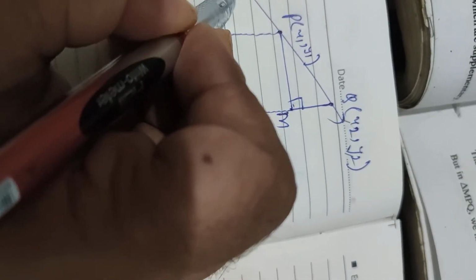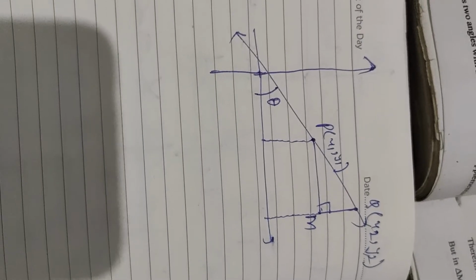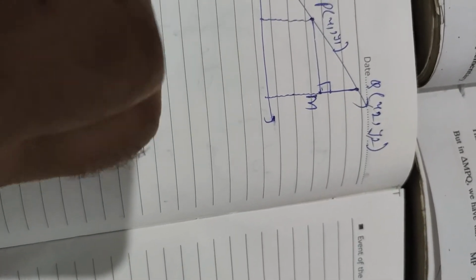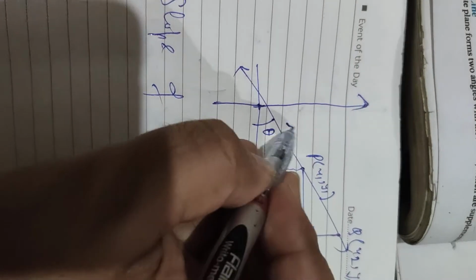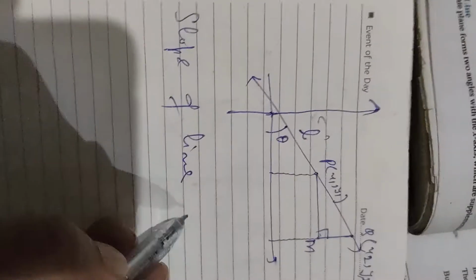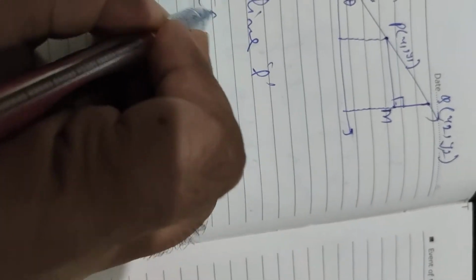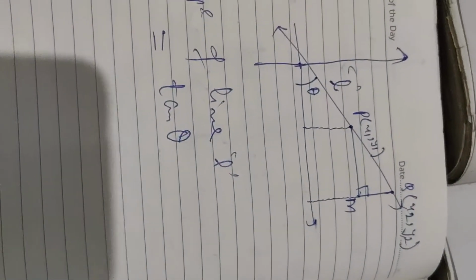From the figure you can say, if this is the line which makes angle theta with the positive direction of the x-axis, then the slope of this line will be equal to tan theta. Here slope of a line, say if it's line L, slope of line L is equal to tan theta.